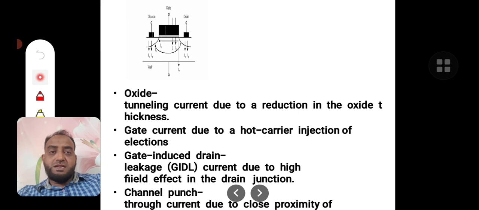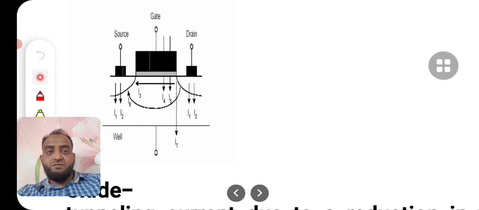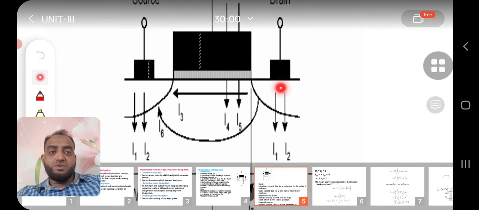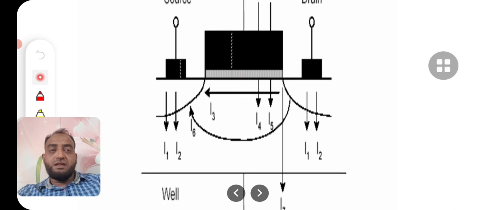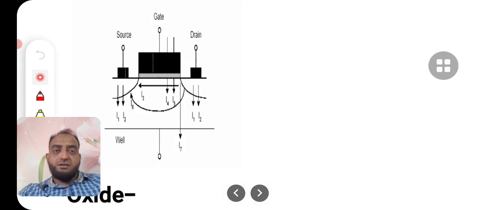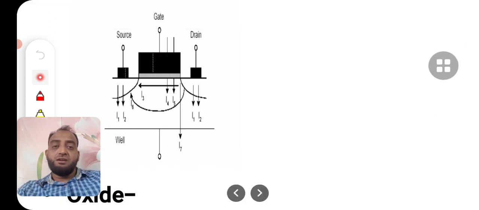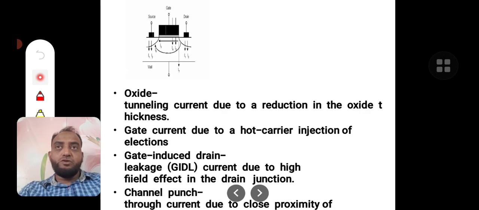Next is oxide tunneling. When the device is scaled down, along with drain size, source size, substrate size and gate size, the thickness of the SiO2 or gate dielectric also gets reduced. Because of the reduced oxide thickness, some charge carriers will forcibly pass through the insulating material because of the high field. This type of unintended charge carrier flow through the oxide layer is called oxide tunneling current.